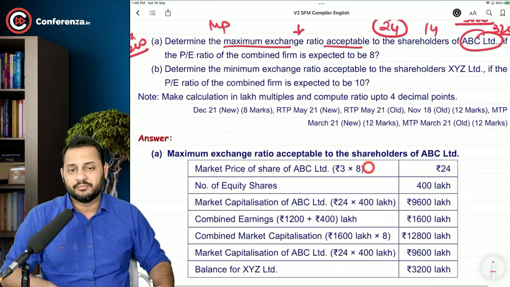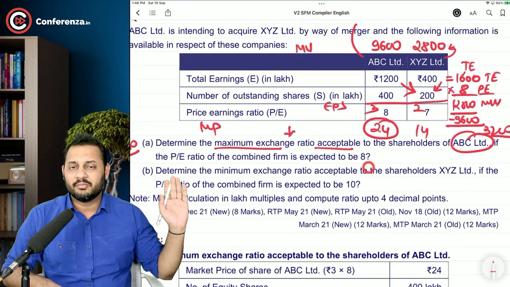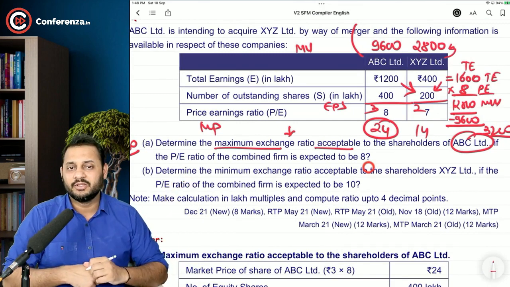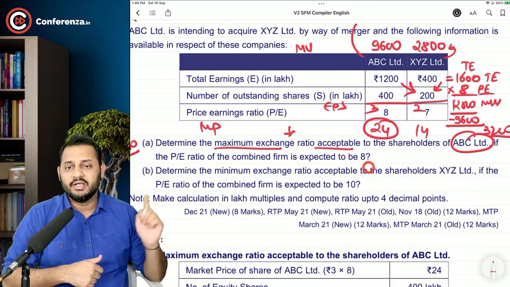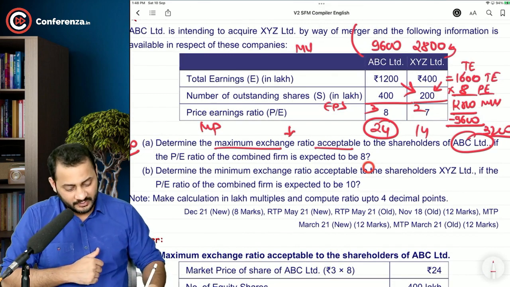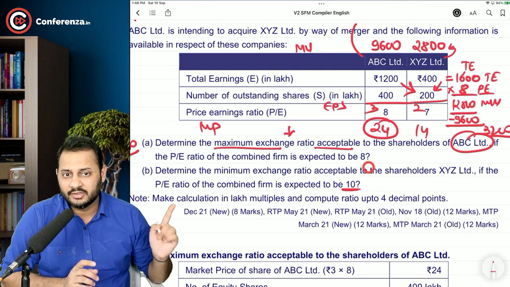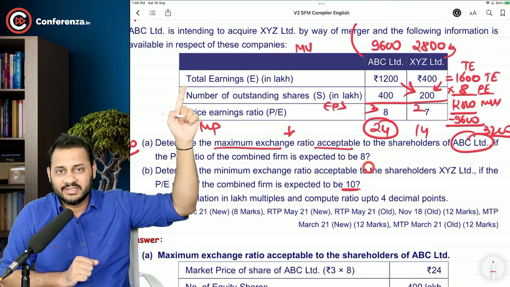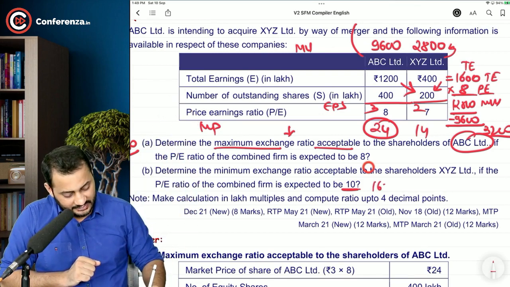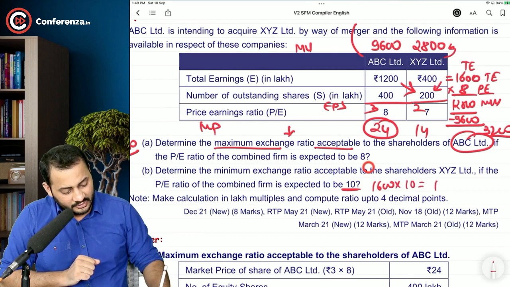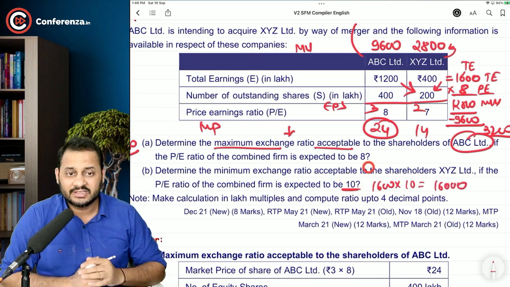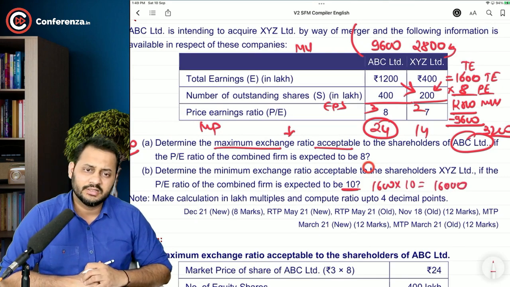Okay. If we want to determine the minimum exchange ratio acceptable to the shareholders of XYZ Limited, if the P/E ratio of the combined firm has to be 10, then what will happen? The total earning is 1,600. 1,600 multiplied by 10, the total market value will be 16,000. That's okay.